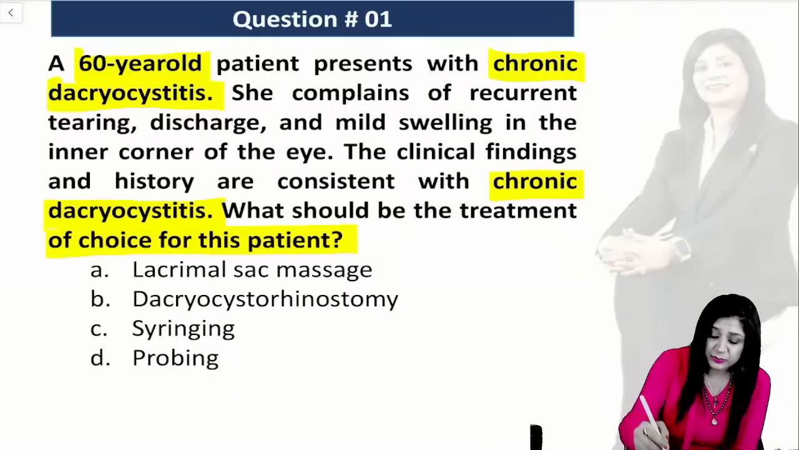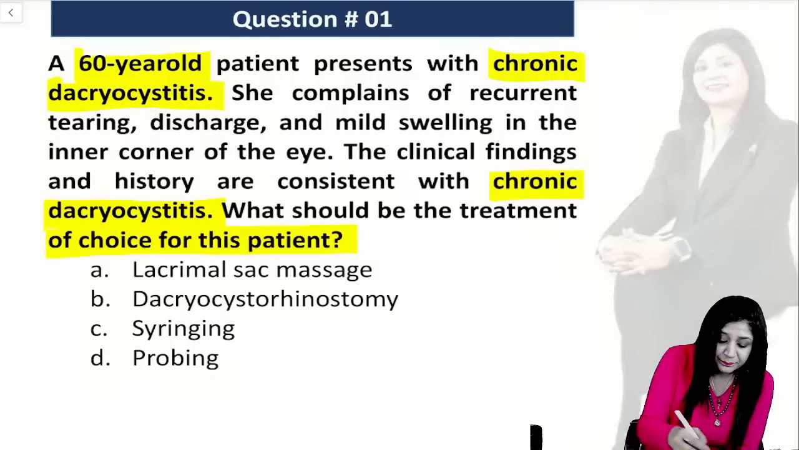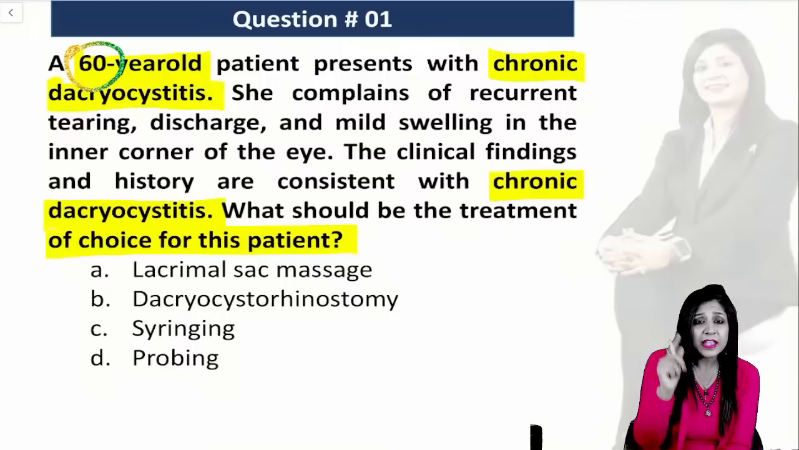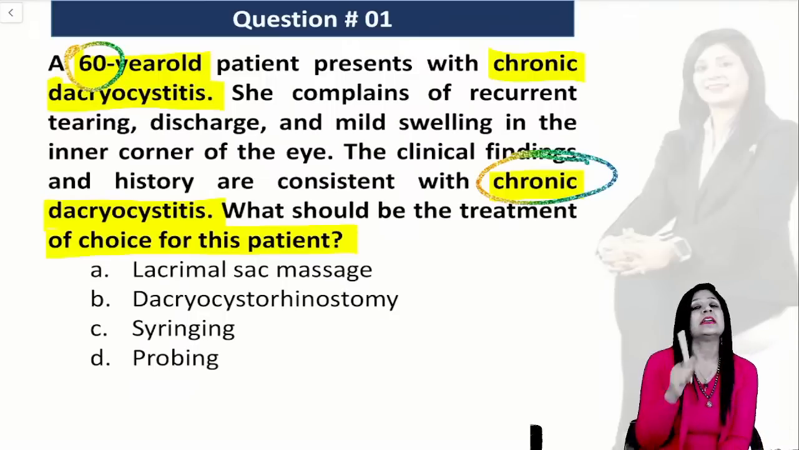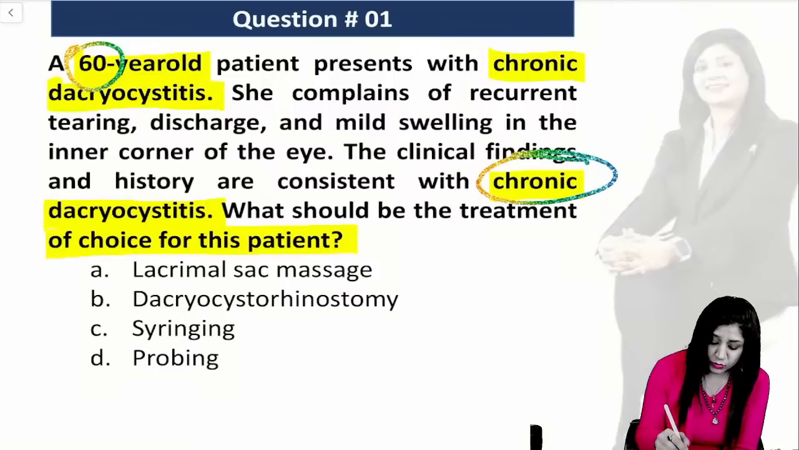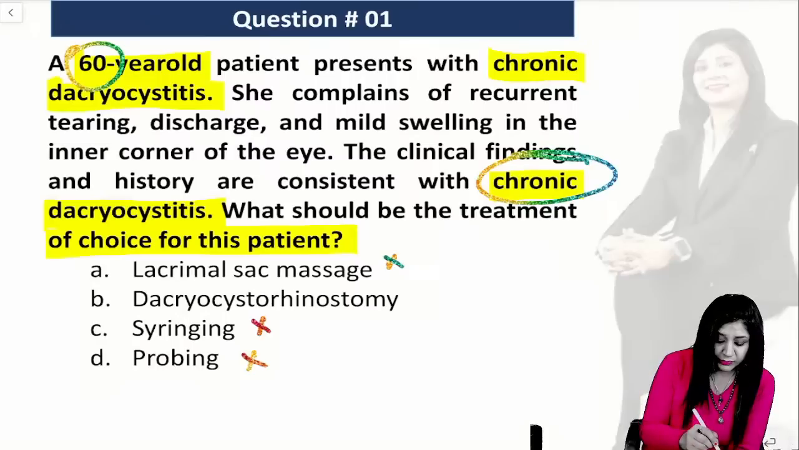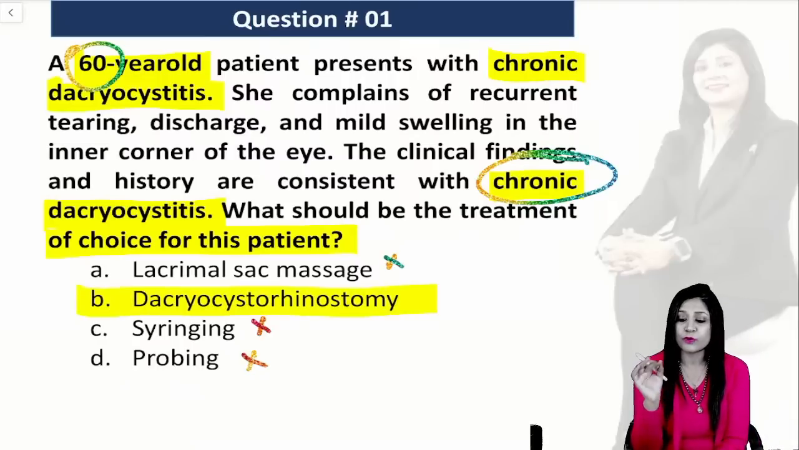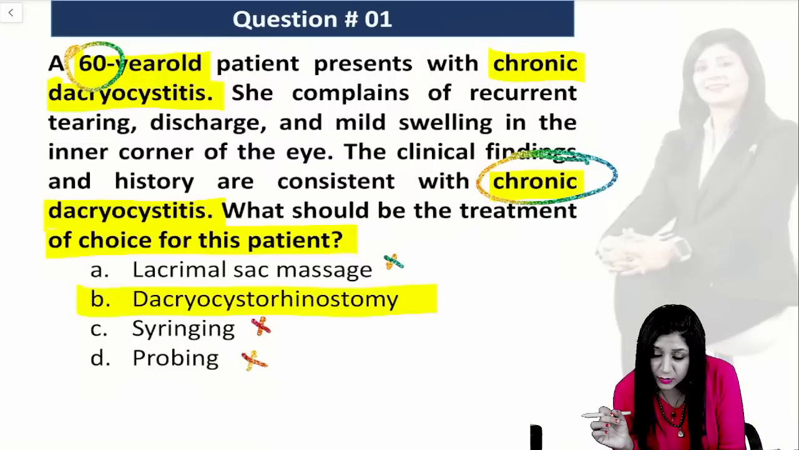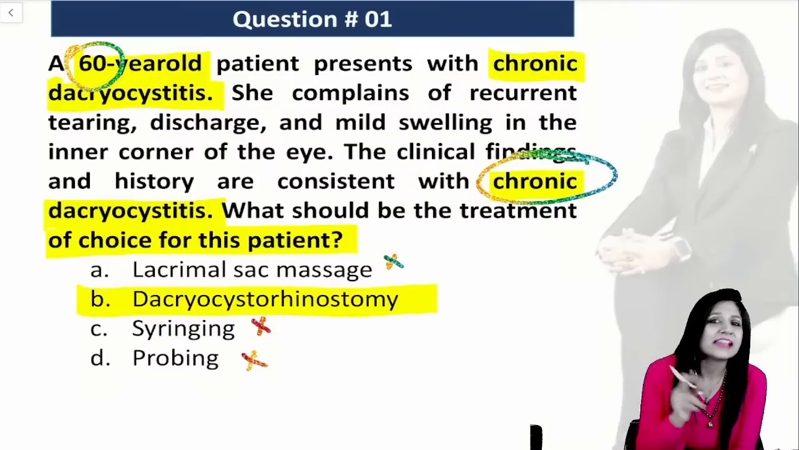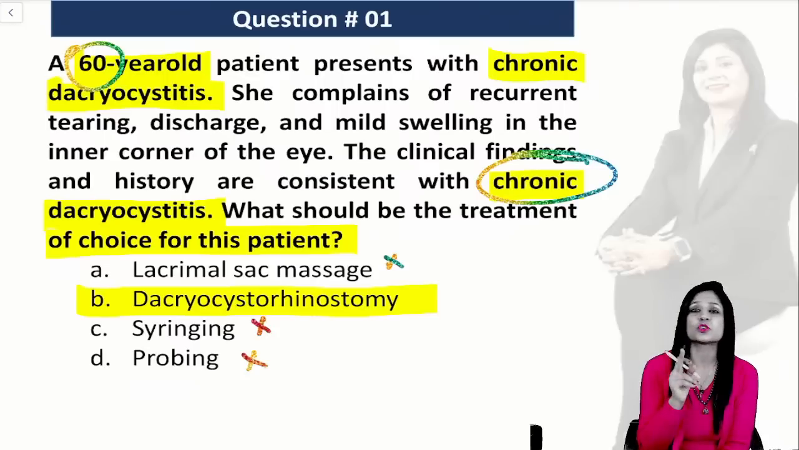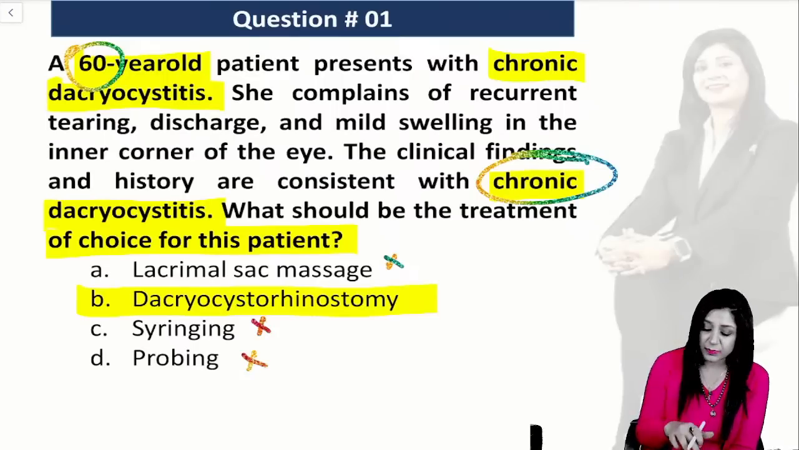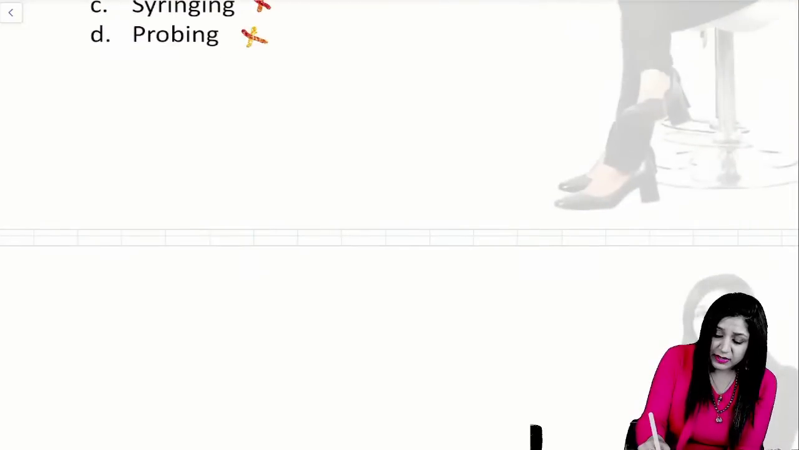Now, this patient is having two things. Number one, she is 60 years old, and secondly, she has chronic dacryocystitis. So, there is no use of massage, syringing, or probing, and straightforward we have to go for the surgery. Hello, Radhe Radhe, Kalyani, Stuti, Dheeraj, Hariom, Rizwan. You all have given the right answer, and along with this, we should also know the treatment of dacryocystitis.